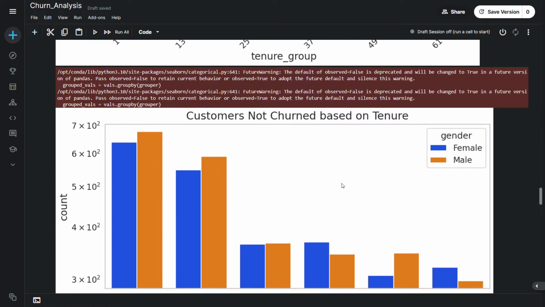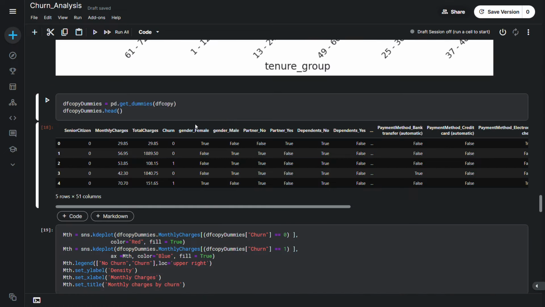All right. And then after this we have used the get dummies function of pandas, which does the one hot encoding of the parameters, which really comes in handy for training the models.